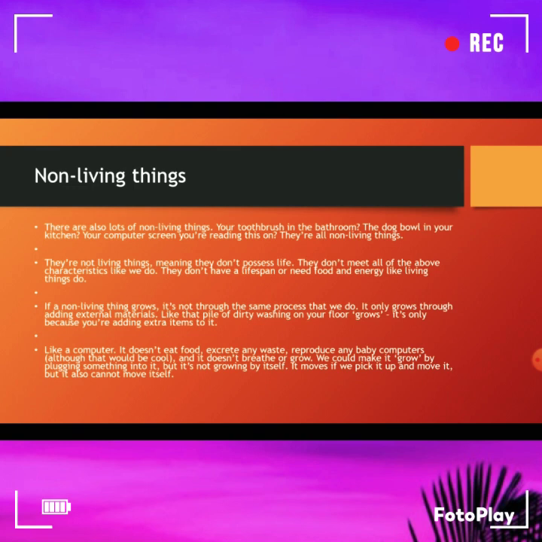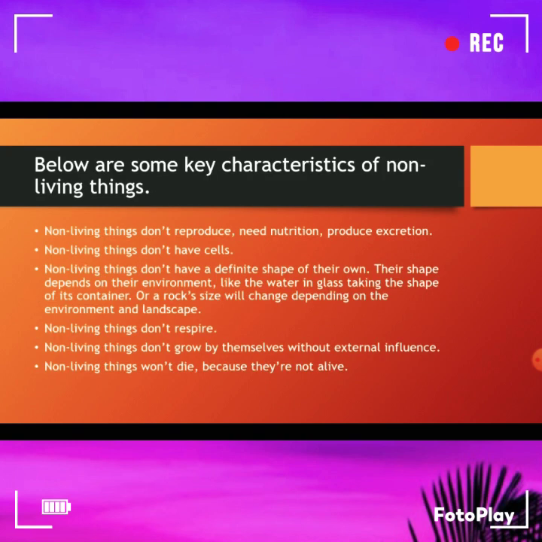It moves if we pick it and move it, but it also cannot move itself. Below are some key characteristics of non-living things. Non-living things don't reproduce, need nutrition, or produce excretion. Non-living things don't have cells. Non-living things don't have a definite shape of their own.